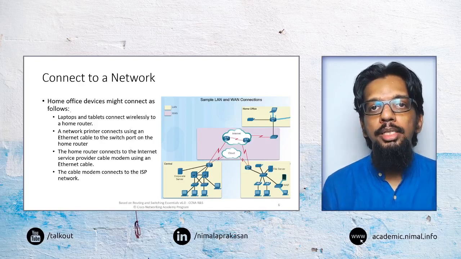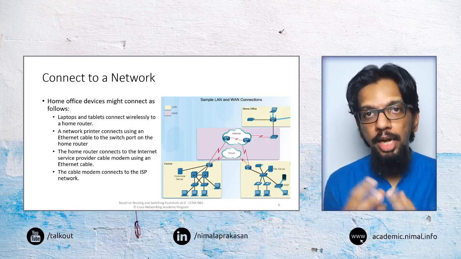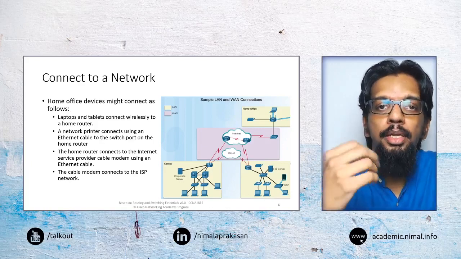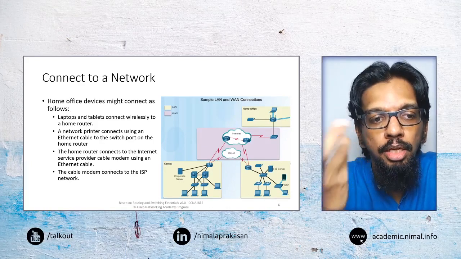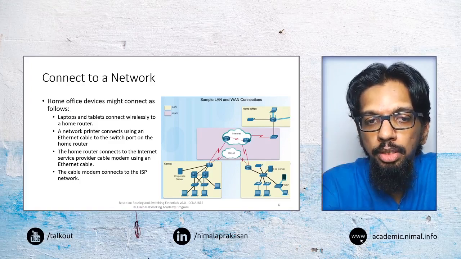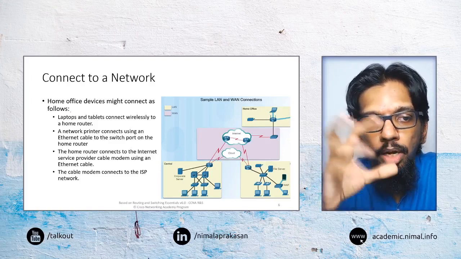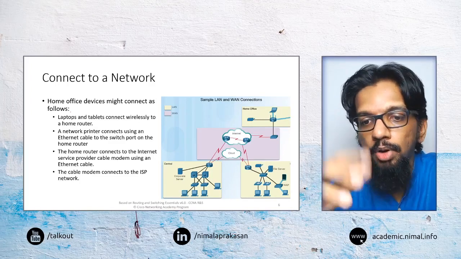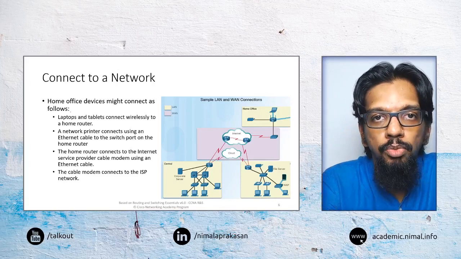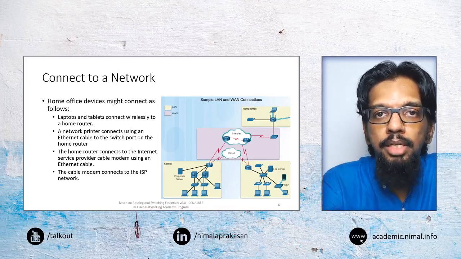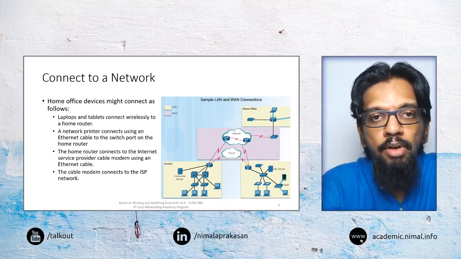Okay, so now let's think about connecting to a network, and from different perspectives, what may be the requirements that we may have when we think about connecting to a network. At this point in time, almost all of us are connecting from our homes. So we may have different types of network capabilities at our homes and on our devices.